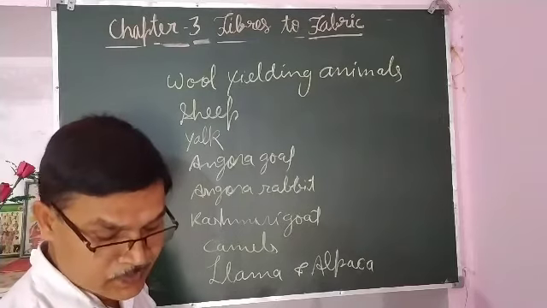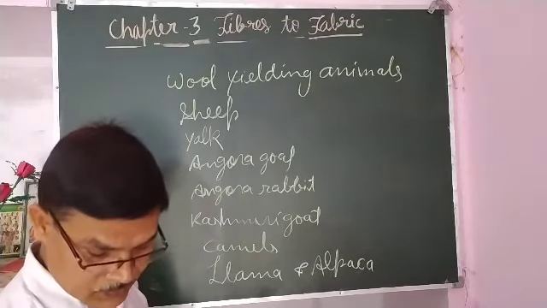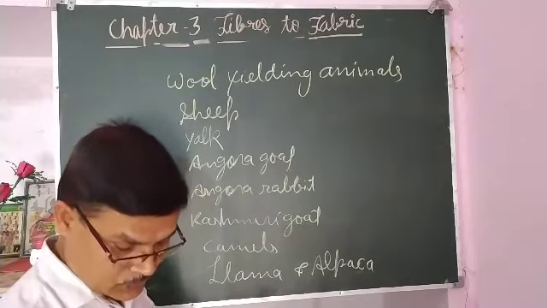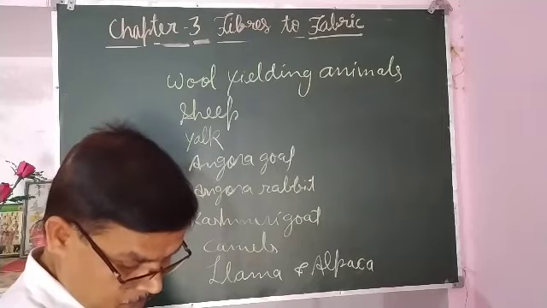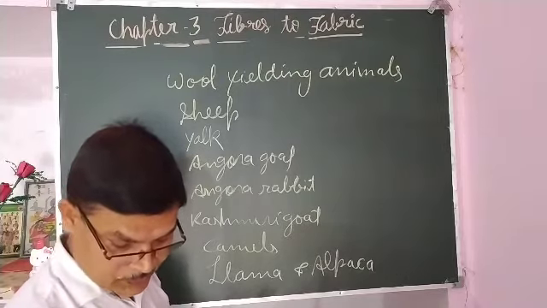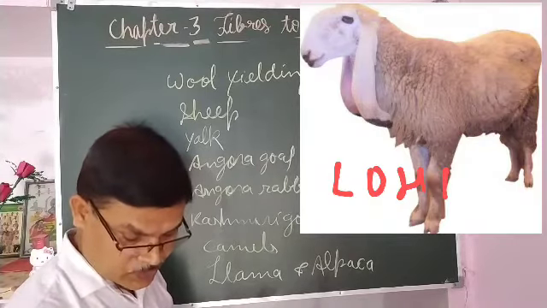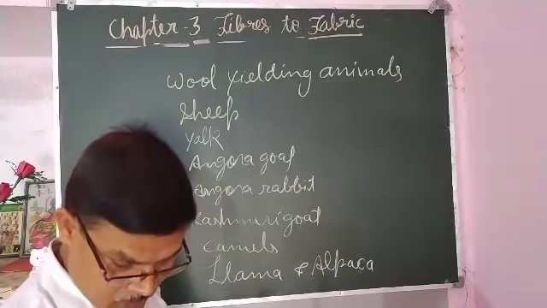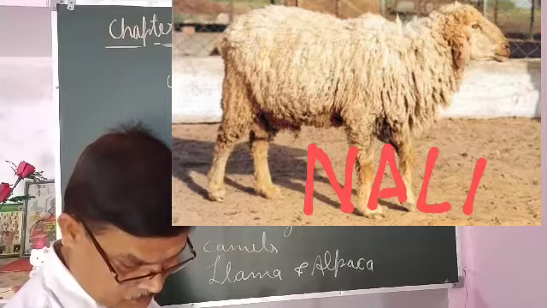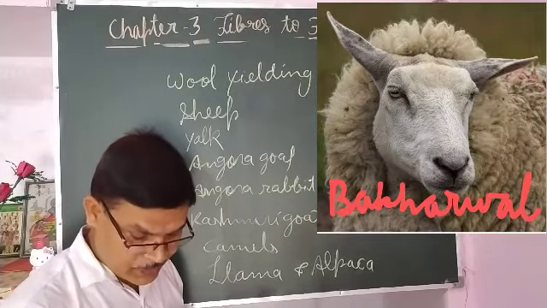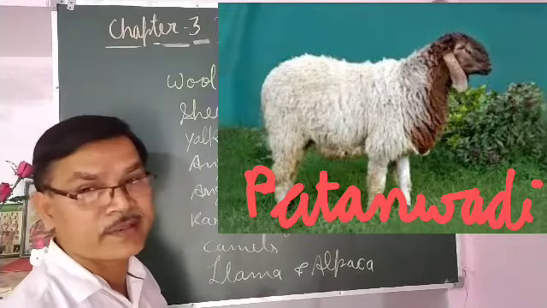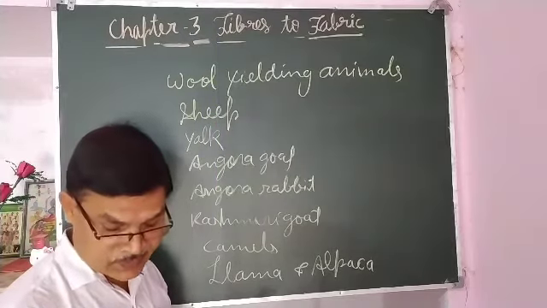Sheep are reared in various parts of the country. As in table 3.2 in the NCERT book, the various breeds of sheep are reared in different parts of the country. Lohi is reared in Rajasthan and Punjab; Rampur Bushehr in Uttar Pradesh and Himachal Pradesh; Nali in Rajasthan, Haryana and Punjab; and Bakharwal, Marwadi, Patanwadi in various other states.